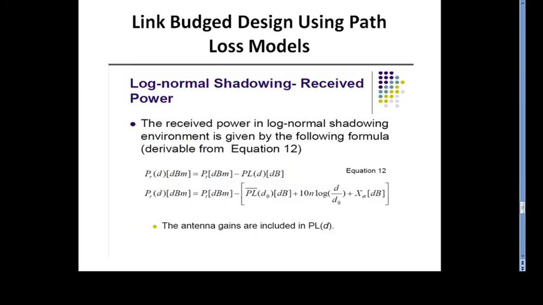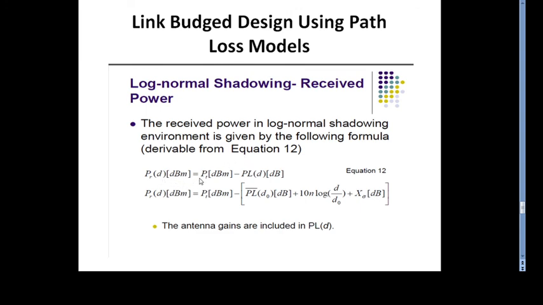So how do we calculate the received power in terms of the log normal shadowing model? The received power in a log normal shadowing environment is given by the equation derived from 12.